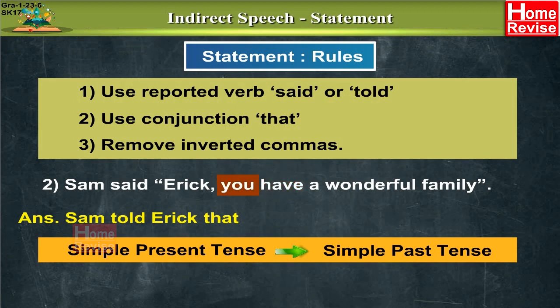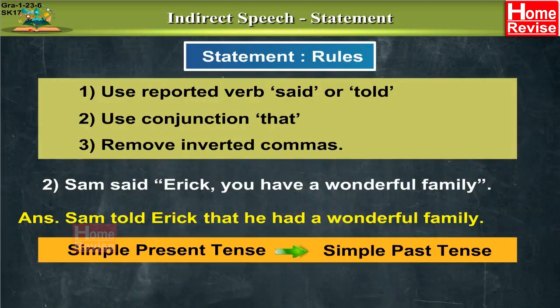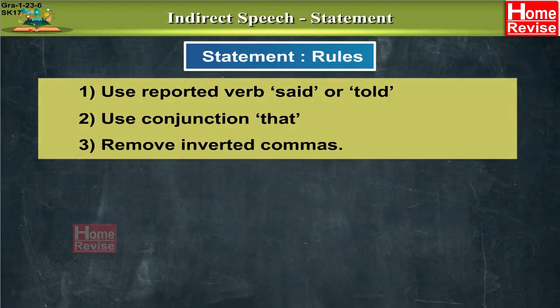Well, you is the listener. Who is the listener? Eric. Eric is a boy. So, you gets converted into he. And the sentence goes something like this. Sam told Eric that he had a wonderful family. Well, I hope you understand the various changes that have taken place while converting a direct speech into an indirect speech or a reported speech. Let's take one more example to understand it better.